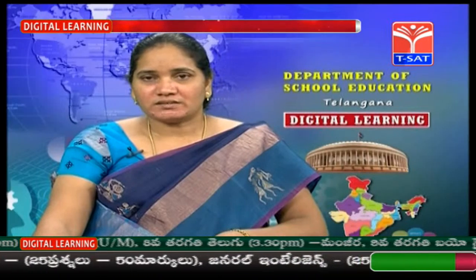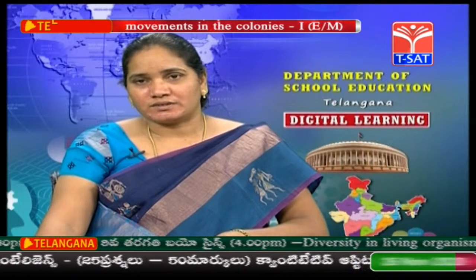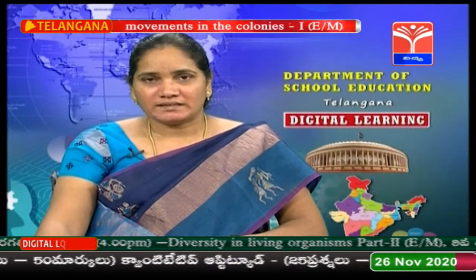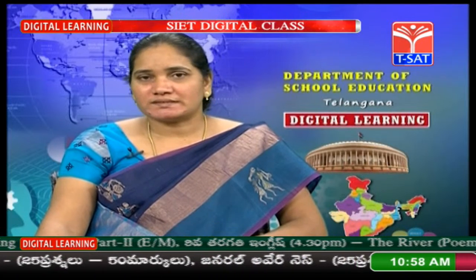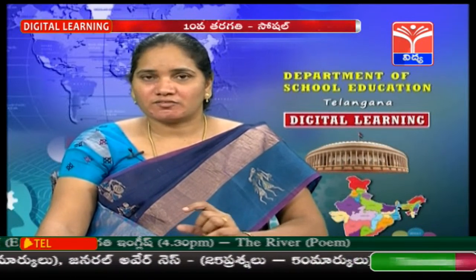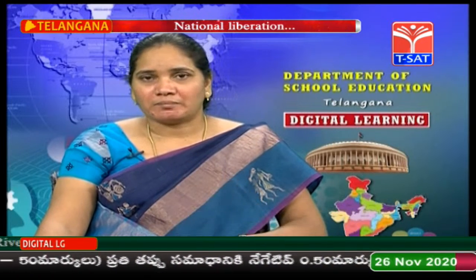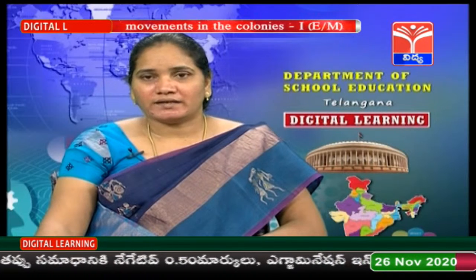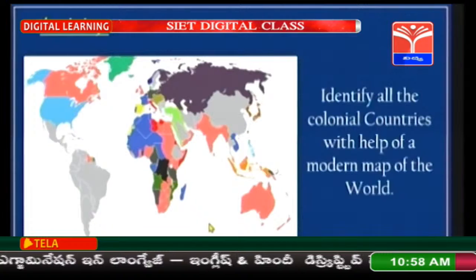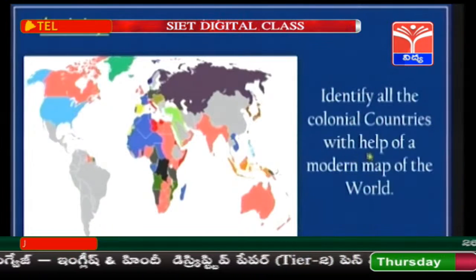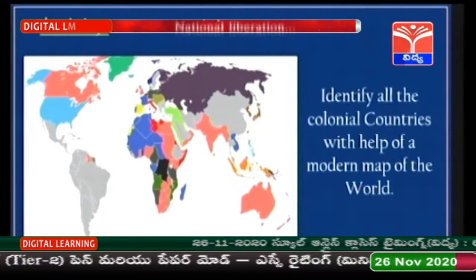Okay children, in this session, we are going to have an activity. In the first page itself, the colonies of 1914 map was given. Just above that map, some questions were given for you. Identify the colonial countries representing the color. So, with the help of the modern world map, you need to complete this activity.